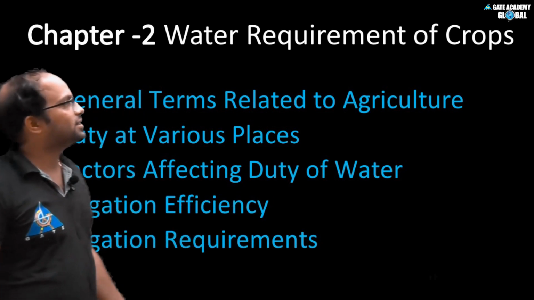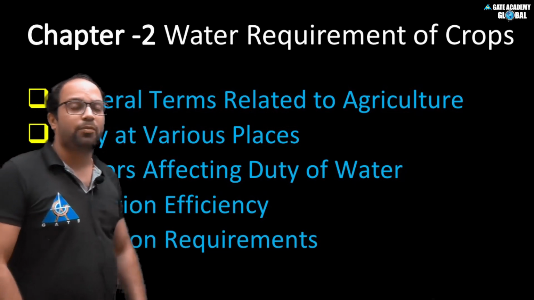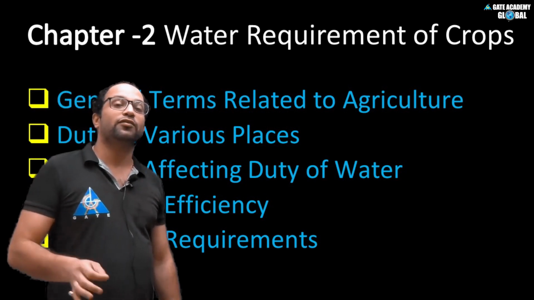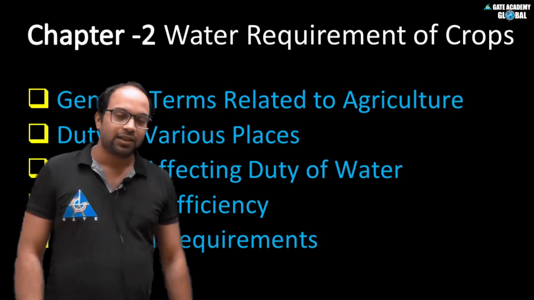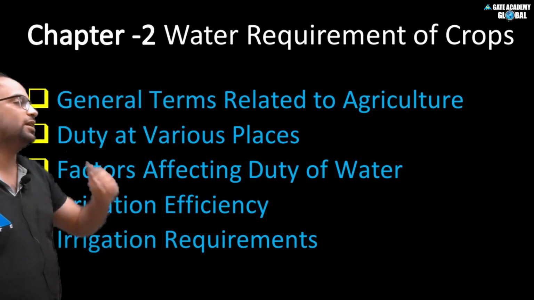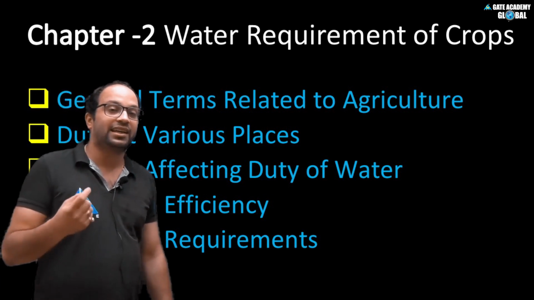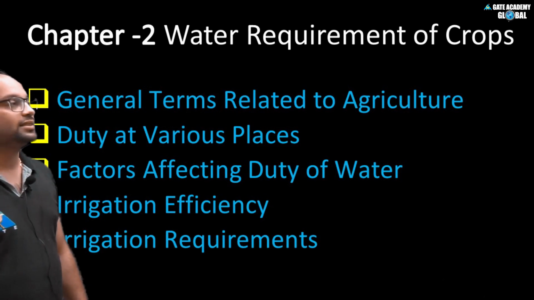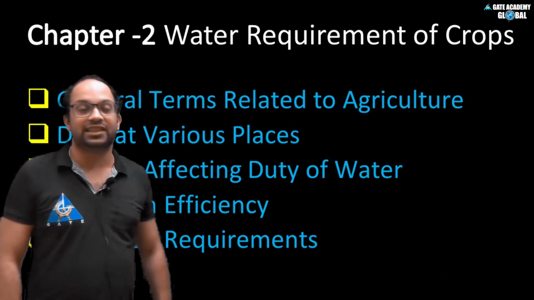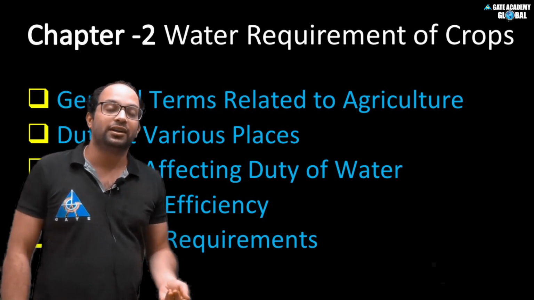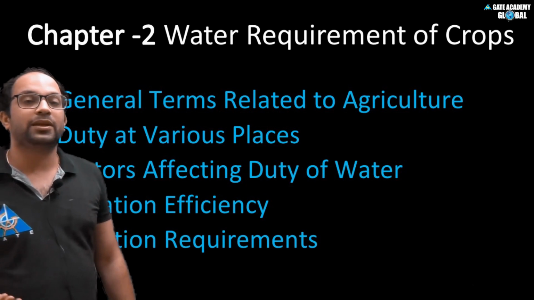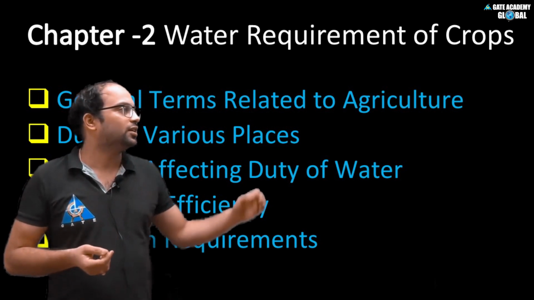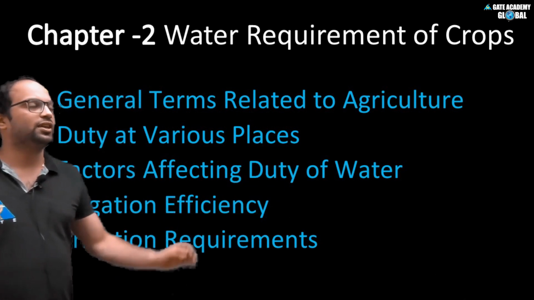Now we are going to discuss the second chapter. This second chapter is important for every exam in India, and it is also important for agriculture engineering students. It is called water requirement of crop. I say it is important for agriculture engineering students because in this chapter we are going to discuss some terms related to agriculture engineering, like what is core watering, what is paleo irrigation, and what are delta, duty and base period. And every year GATE asks a fixed question from this topic.